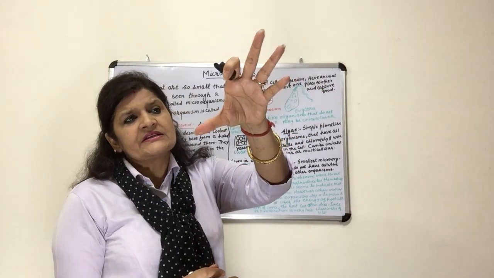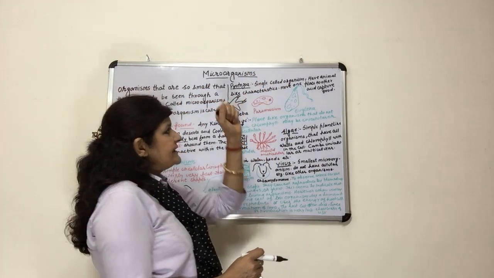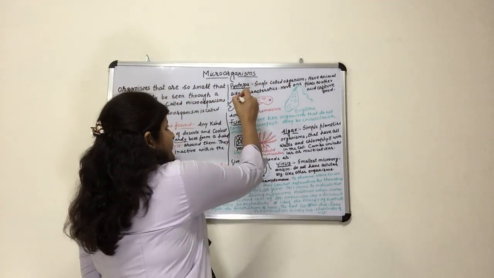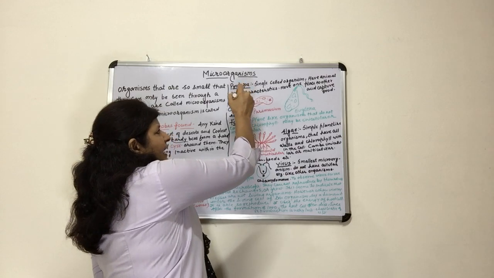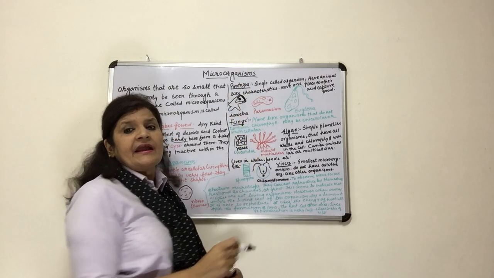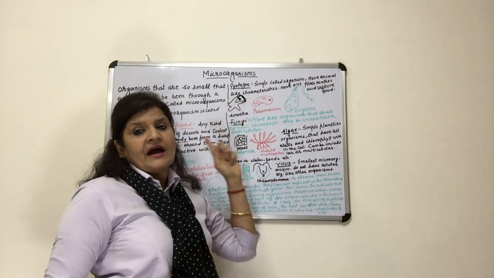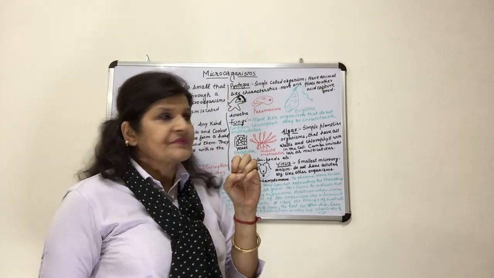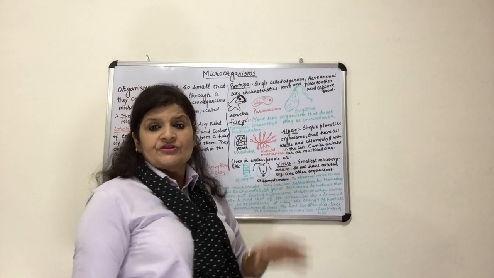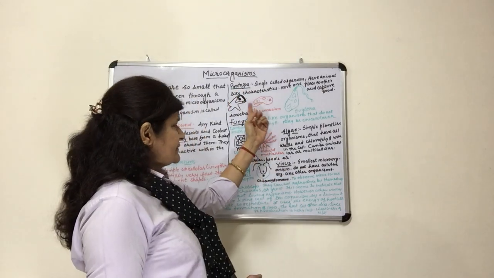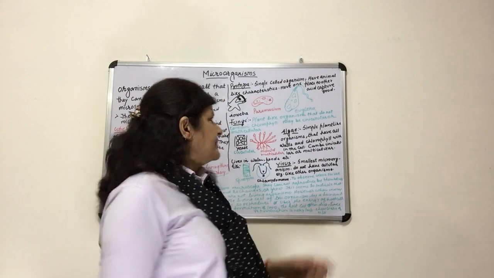It moves like this, contract and then expand, contract and then expand, and wherever the amoeba finds the food, the amoeba just closes its pseudopodia and the food comes in between the pseudopodia. In this way the amoeba captures the food. So there are different methods in different protozoans to take the food.